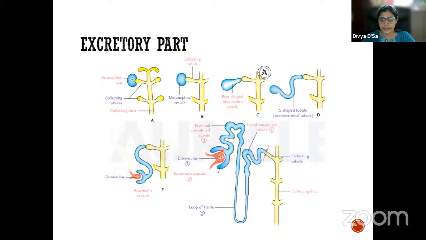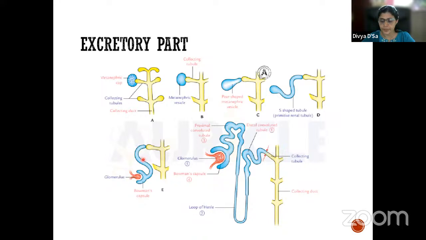Like this, the entire excretory part is formed. The excretory part includes the glomerulus and then this portion, which forms the excretory unit: the proximal convoluted tubule, the loop of Henle, and the distal convoluted tubule. Up to this part is formed from the metanephric blastema.